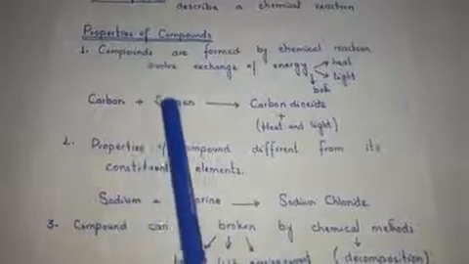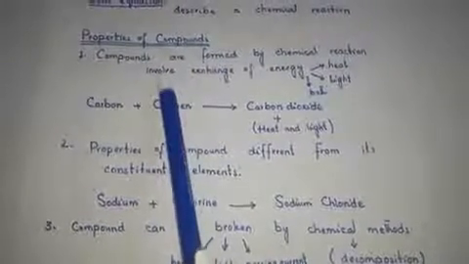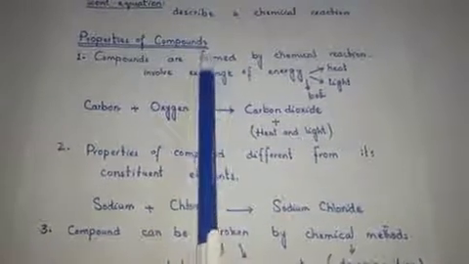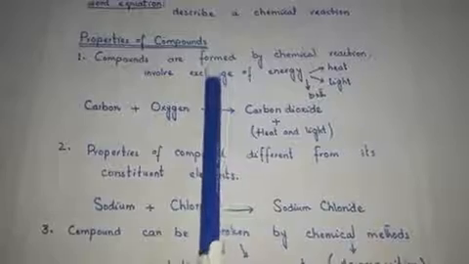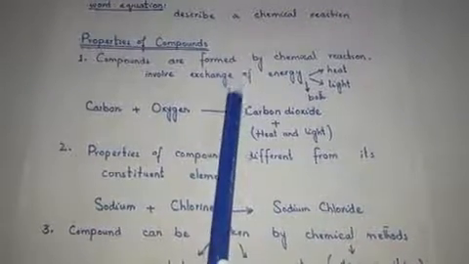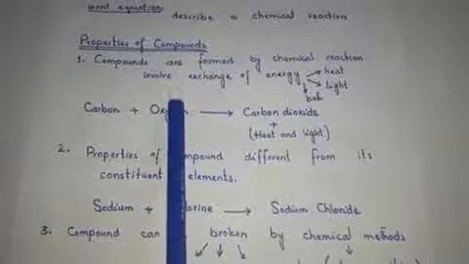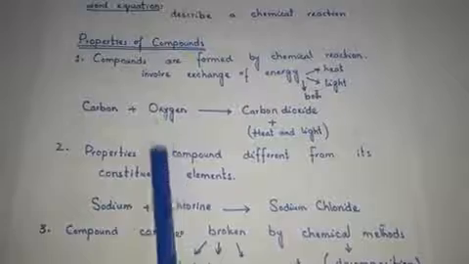Next one is about the properties of the compound. There are many other examples to show the formation of a compound that I will tell you in the properties of the compounds. Okay, next move to the topic, properties of compounds. Our next topic is some common properties of the compounds. There are thousands of compounds around us, each having different sets of properties. However, all compounds share some common physical properties that I will tell you in this topic.